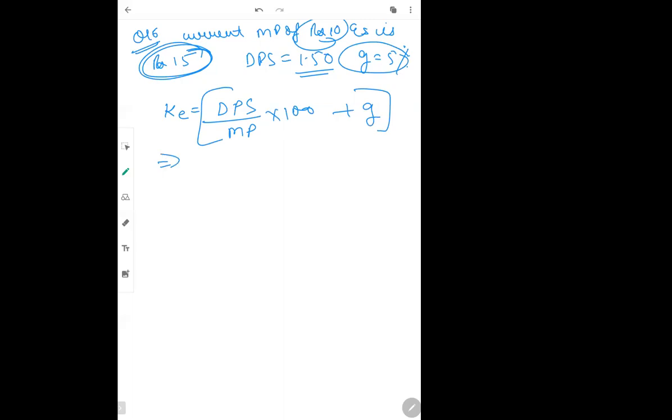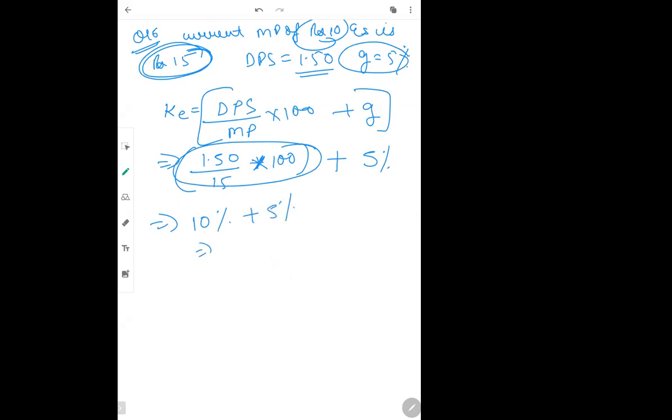So dividend per share was 1.50, market price was 15, into 100. Entire you have to solve. Because this entire is also in percentage, growth rate also directly you can take as 5%. 1.5 divided by 15 into 100 will be 10. Yes, ma'am. So it is 10% plus 5%, so total your cost of equity becomes 15%. Have you understood this? Yes, ma'am.